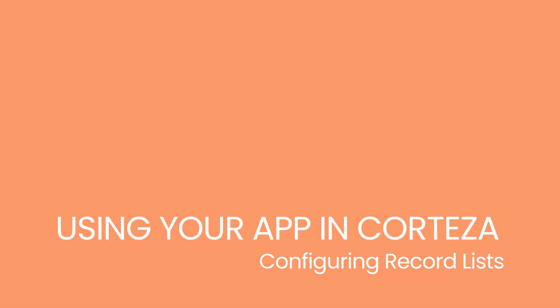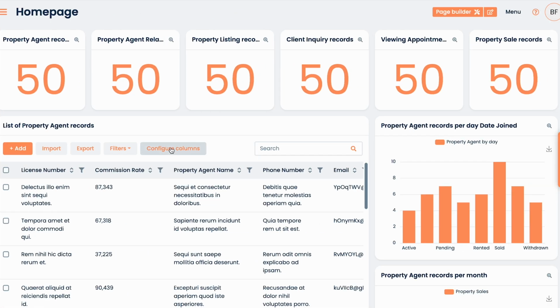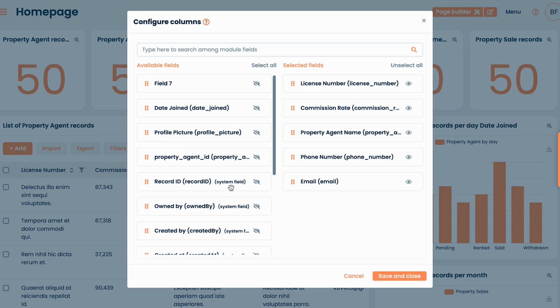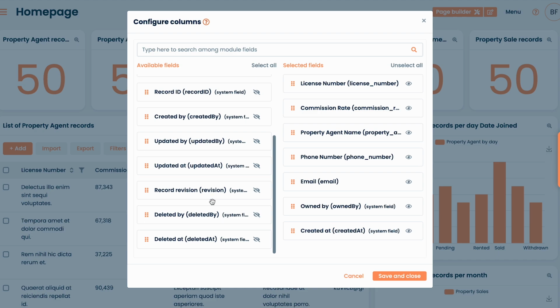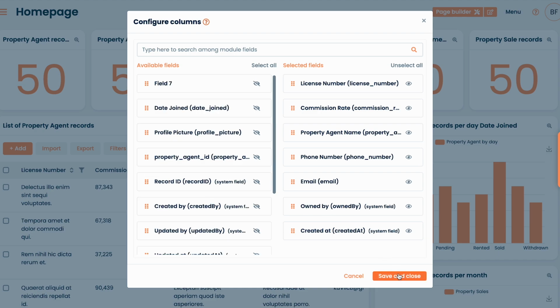Now let's configure a record list. You do this by clicking on Configure Columns. This will show you all the fields that are being displayed as well as the available fields. Add a field by clicking on the eye icon, then click Save to see the new columns.